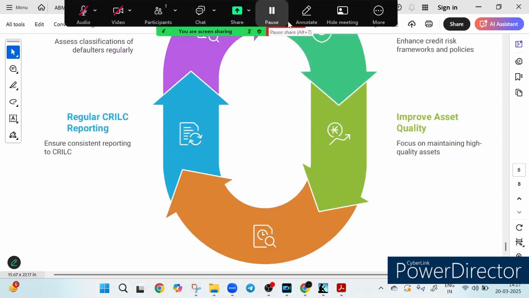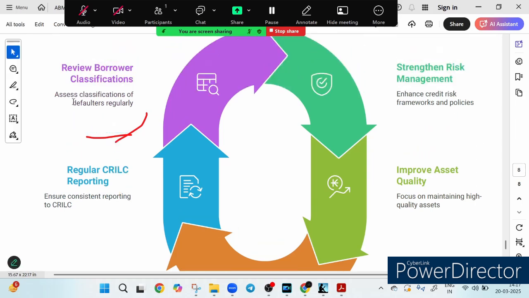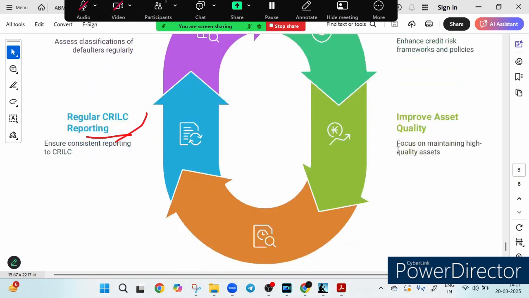And then regular CRILC reporting. I told you about this, right? Basically transparency is the key. Banks are required to consistently report to the central repository of information on large credits, keeping regulators in the loop. And finally, review borrower classification. Banks should regularly assess the classification of borrowers. Are they performing? Are they slipping into default territory? Are they in SMA1? Are they in SMA2? Whatever it is. By following this dynamic cycle, banks can minimize risk, safeguard their capital, and promote responsible credit practice. And that is all you need to know about this chapter, nothing else.